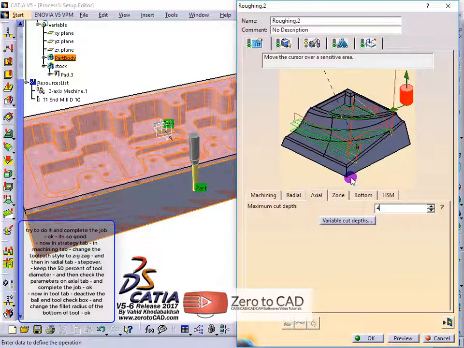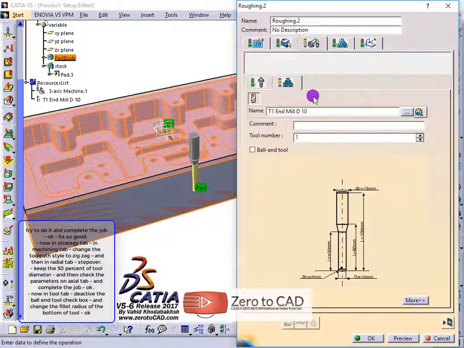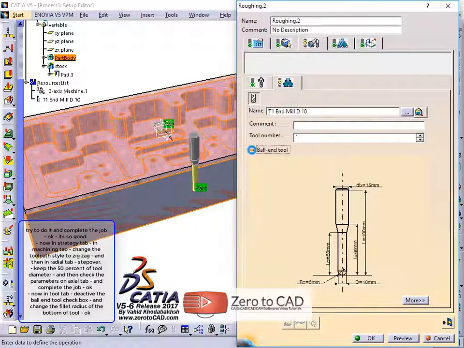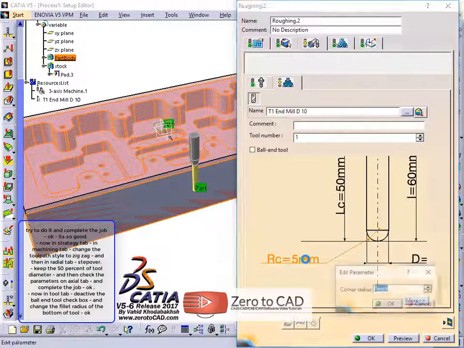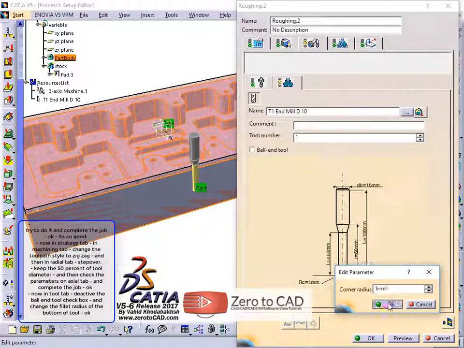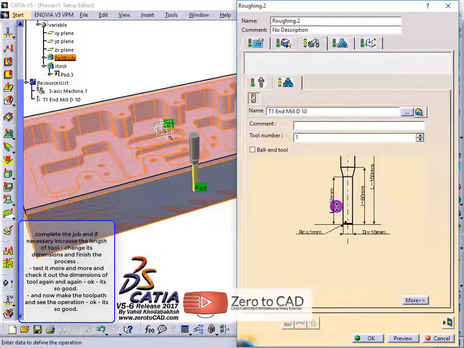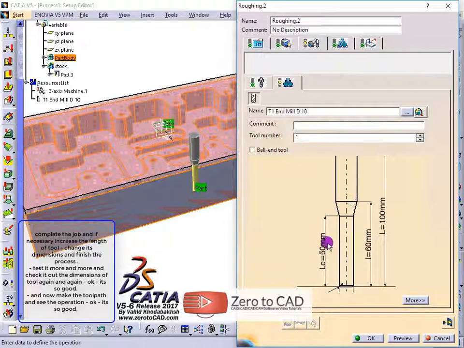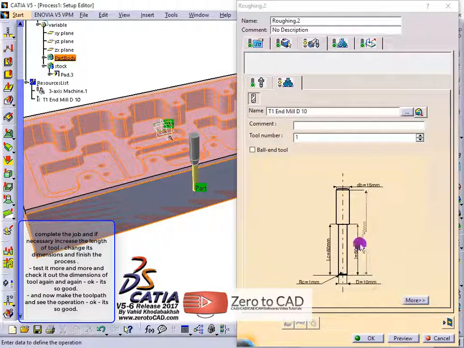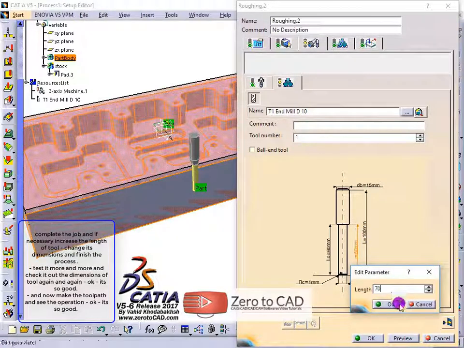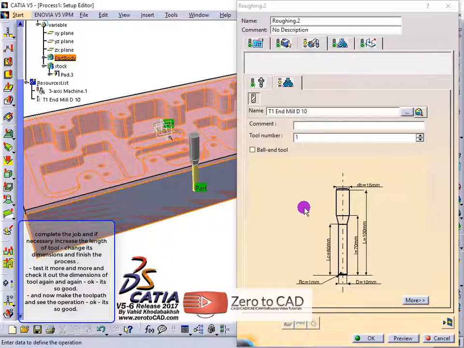OK. Now in the Tool tab, deactivate the Ball End Tool checkbox, and change the fillet radius of the bottom of the tool. OK. Complete the job and if necessary increase the length of the tool, change its dimensions and finish the process. Test it more and more and check the dimensions of the tool again and again.